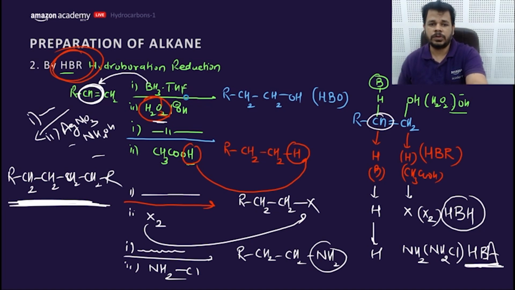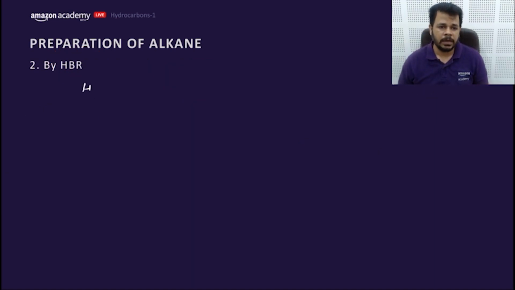Let me ask a question. So there are four things related to hydroboration: hydroboration oxidation, hydroboration reduction, hydroboration halogenation, and hydroboration amination. These are four things you need to remember.